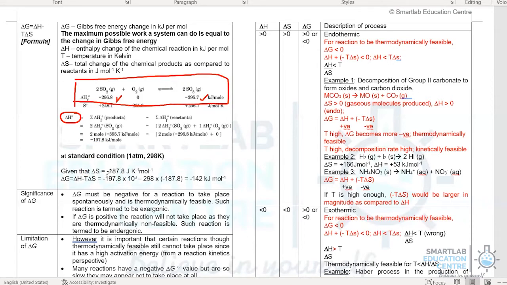Next, the entropy change is negative 187.8 joules. So in this case, we can substitute the change in entropy to here. And the temperature is 298 Kelvin, so we substitute to T. So from there, we can calculate and derive the value as minus 142,000 joules per mole, or otherwise minus 142 kilojoules per mole. The common mistake that students make is that they forget to multiply by 1,000 for the enthalpy change, since the unit given for this data is normally expressed in kilojoules per mole.